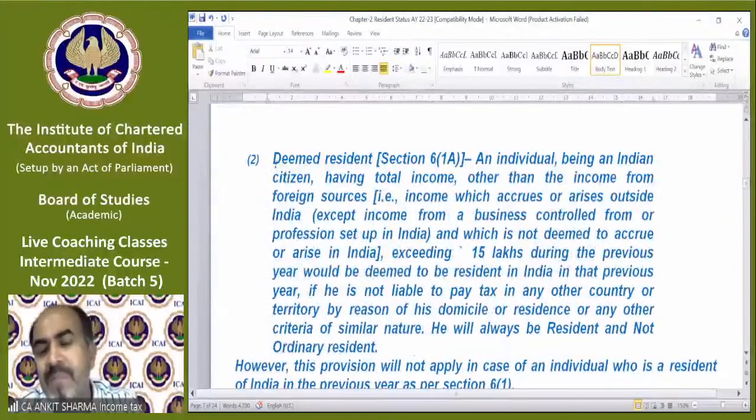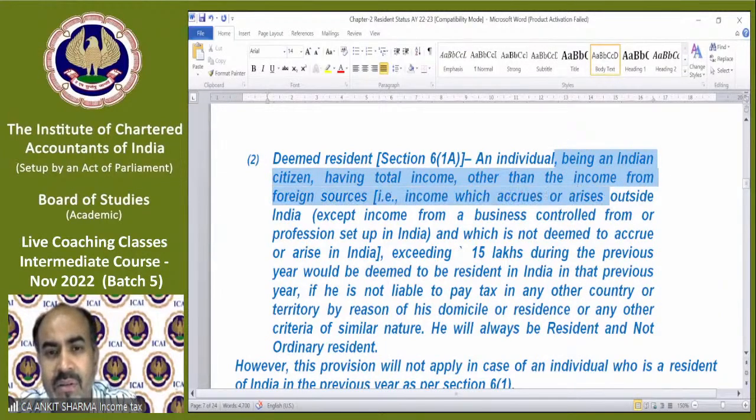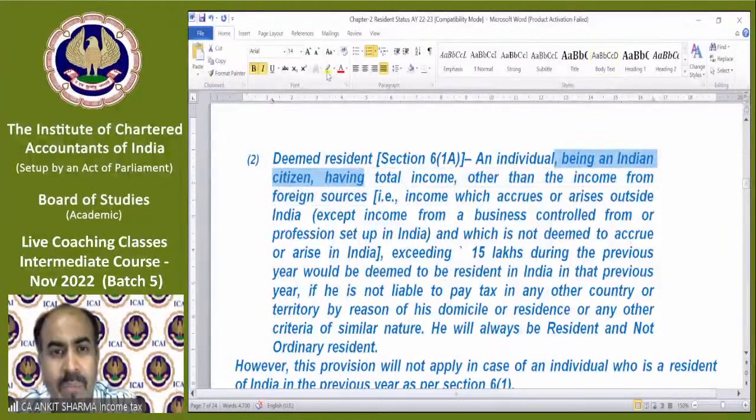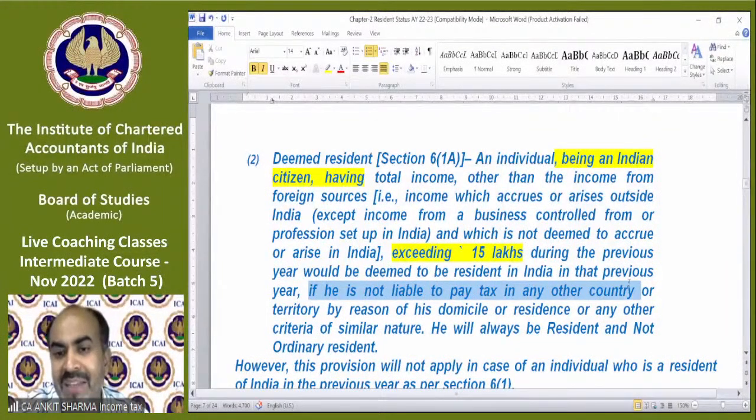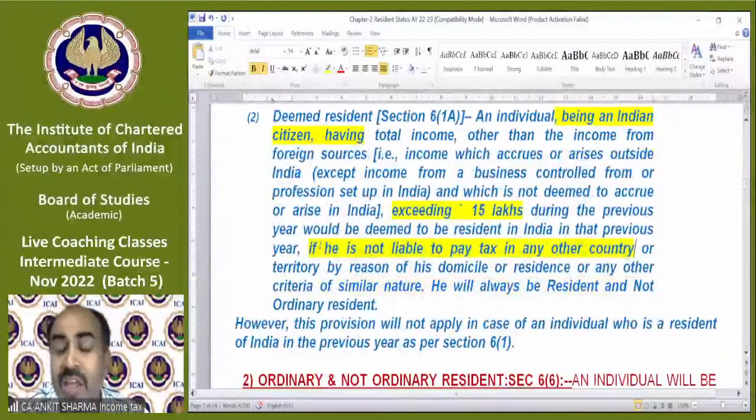We discussed the deemed resident concept also. An individual being a citizen of India, with total income other than income from foreign source, again the same concept, that means Indian source income, if it is exceeding 15 lakhs during the previous year, would be deemed to be resident in India in that previous year if he is not liable to pay tax on that income in any other country or territory. Then he will also be considered a deemed resident.